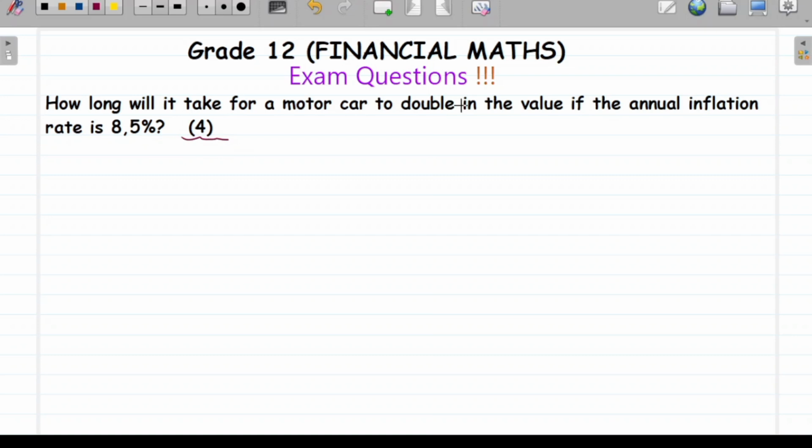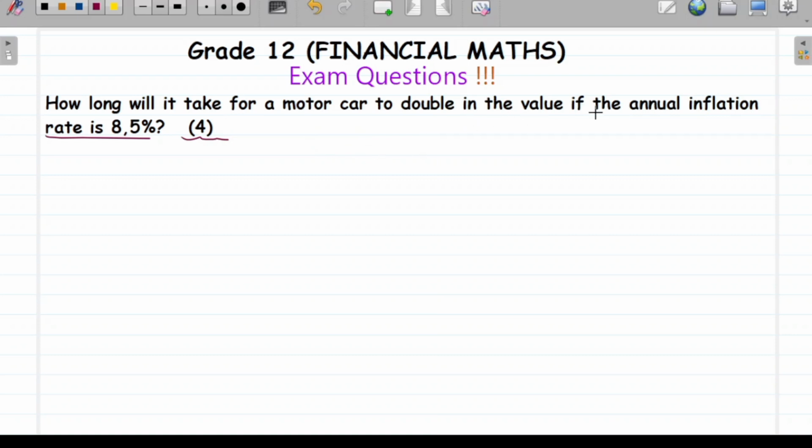Right. So the question says, how long will it take for a motor car to double in value if the annual inflation rate is 8.5%? Right. So what I advise other learners to do is that when you see a question like this and you don't see that they're talking about money, you don't give up on a question like this.